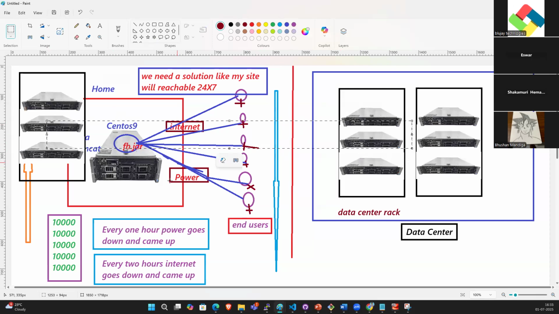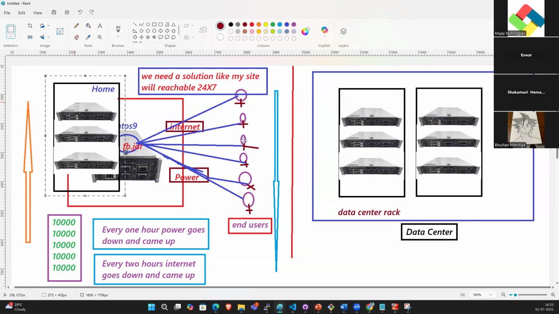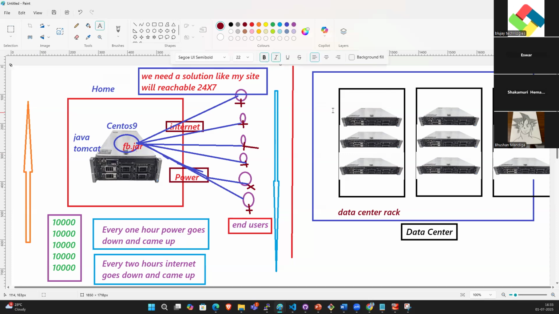Who will develop the code? The developer will develop the code. After that, the QA team will validate the application. After that, production. Our live environment is nothing but the production environment.